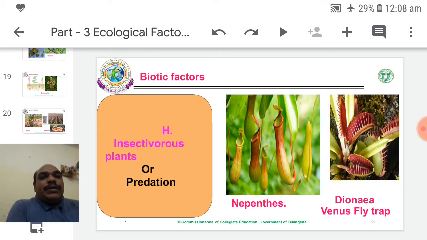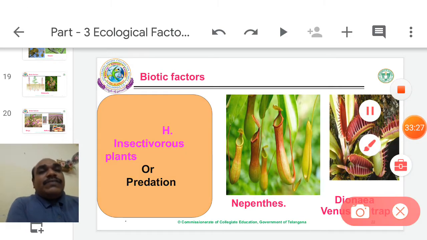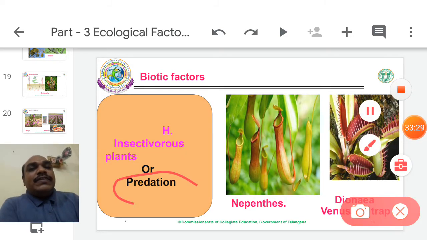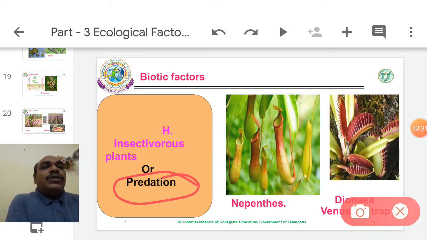Now, insectivorous plants show predation. Insectivorous means insect-eating plants. They are also common plants. They are also photosynthetic. They have green leaves, flowers, and fruits. Everything is common to a common plant, and they act as a common plant. But they have an extra character, that nature is called predation: eating small creatures by those plants.